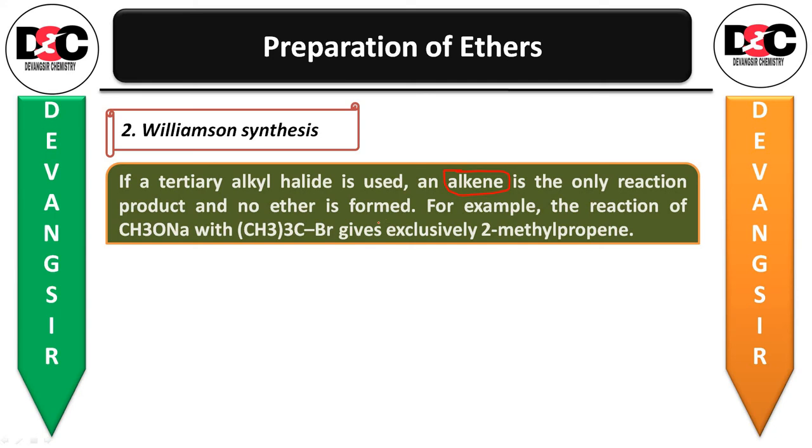No ether is formed. For example, the reaction of CH3ONa with (CH3)3CBr gives exclusively 2-methylpropene. Let us see that reaction. (CH3)3CBr, the center carbon with three CH3 groups and Br, reacts with NaOCH3.